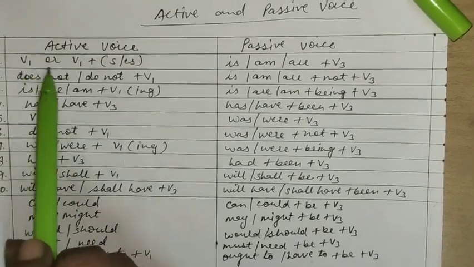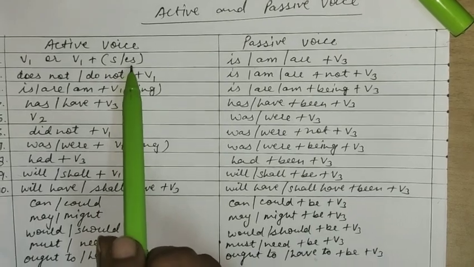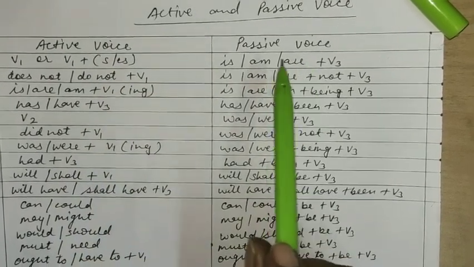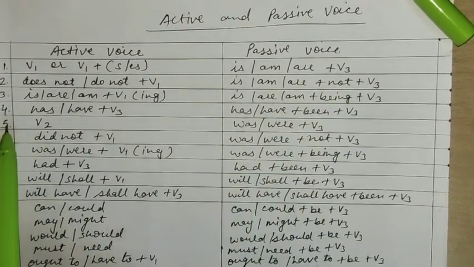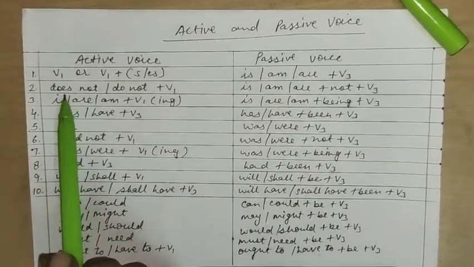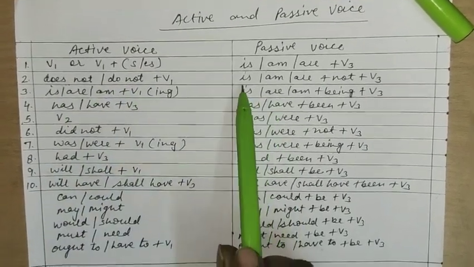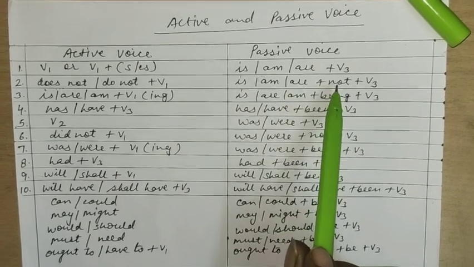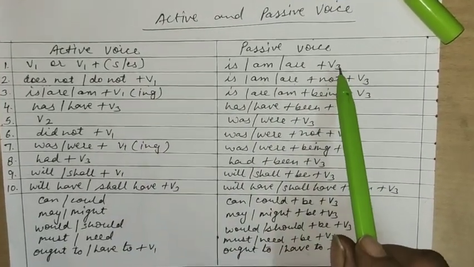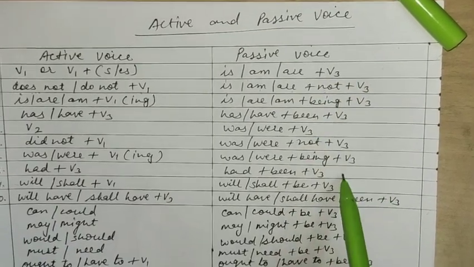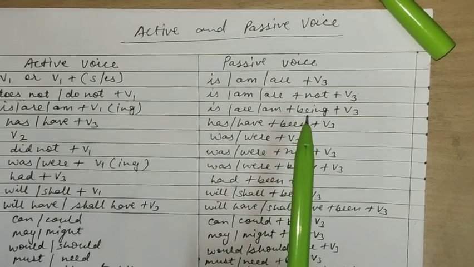When you have simple present tense, you have to use verb first form with s or es. But when we have to convert to passive voice, we have to use is, am, are plus verb third form. In the same way, this is also simple present: does not, do not. And while making passive voice, we use is, am, are, and use not, because this is a negative sentence. Just see, the verb third form is everywhere. So this is very important, that you have to use only verb third form while making passive voice.